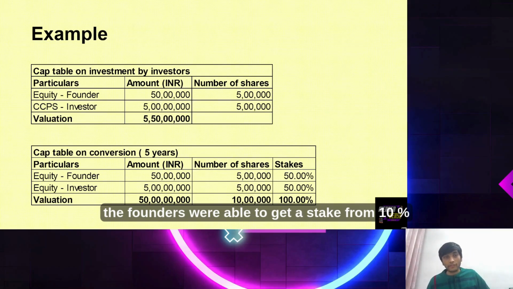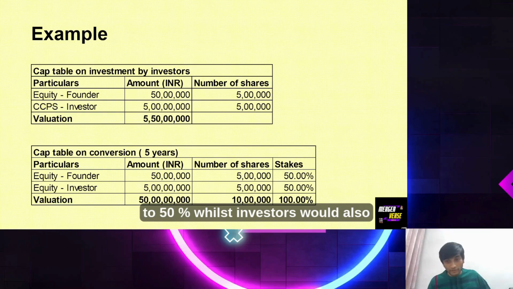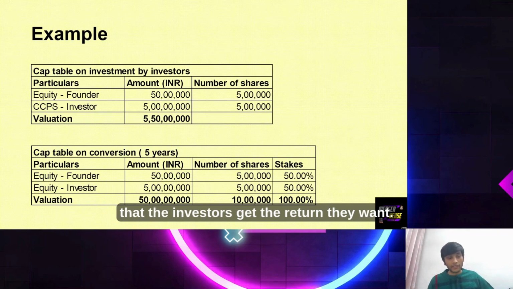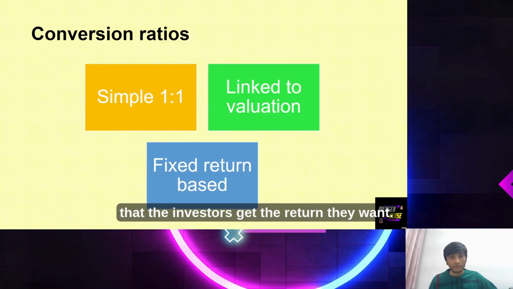So the founders were able to get a stake from 10% to 50%, whilst investors would also gain a return on their 5 crore, from 20 to 25 crore. So in 5 years their investment got 5x. So this is how the CCPS helps both, without giving away the control of the company, while ensuring that the investors get the return they want.